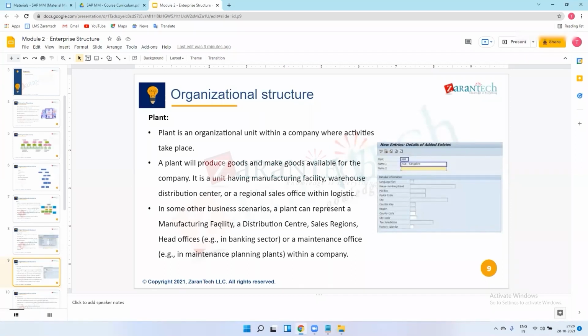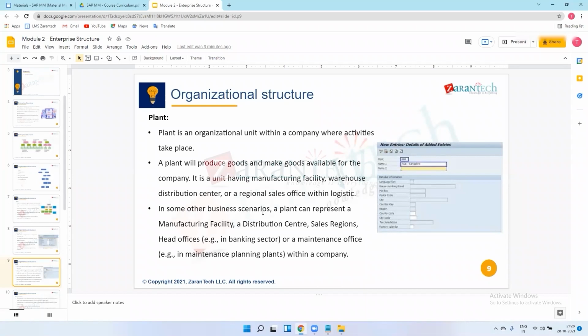Suppose I have one company which is situated, let's say, in Mumbai, India. There is one corporate office in Mumbai, but I have production as well, which is situated in Karnataka, Bangalore. So the corporate office is in Mumbai, but my production plant is in Bangalore.